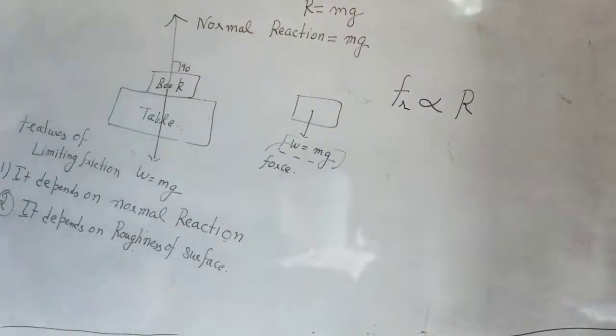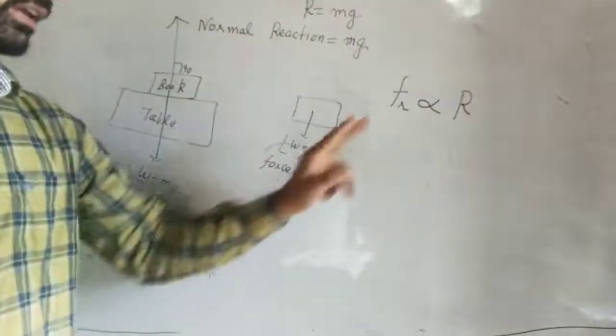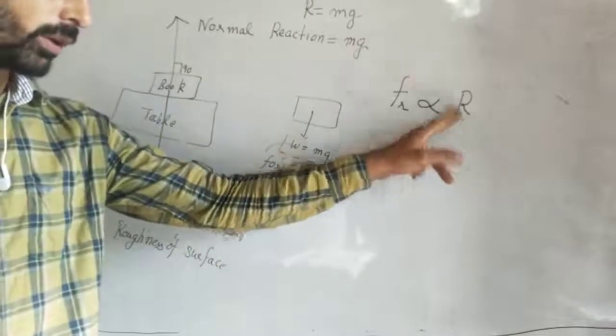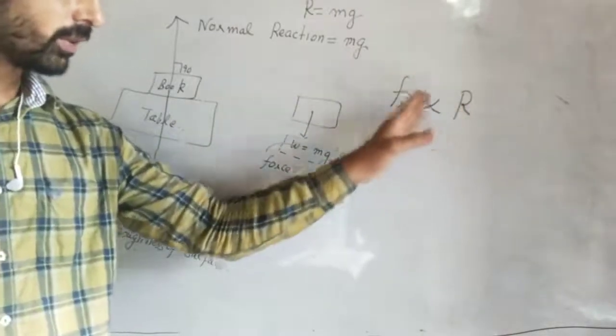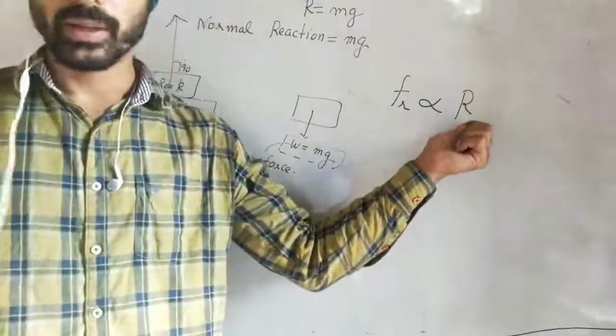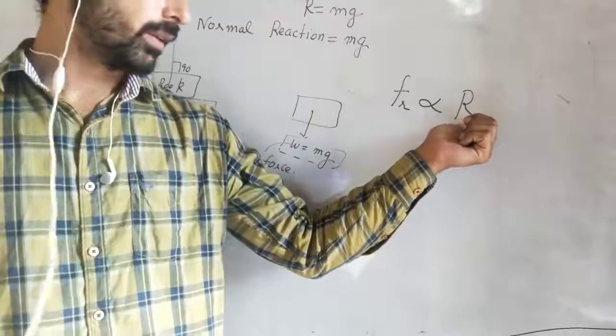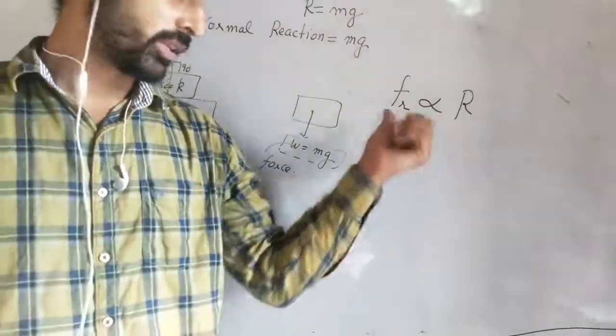Frictional force is directly proportional to normal reaction. If normal reaction is more, frictional force will be more. Normal reaction is less, frictional force will be less. The normal reaction of a book is less, so frictional force is less. The normal reaction of a heavy almirah is more, so frictional force is more.